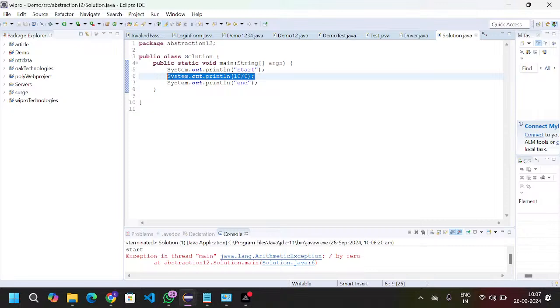For example, you developed one project, everything is done, and that project is not working properly. Then your managers won't give you the salary. As a developer, you are responsible for executing all the statements. Due to this situation, your program is not executed successfully, my controller got terminated in the middle only. That is called abnormal termination.